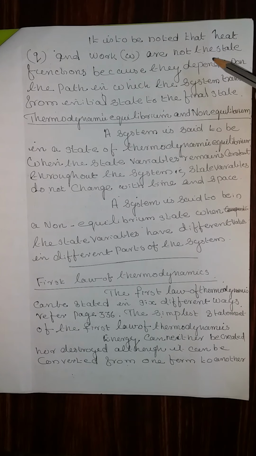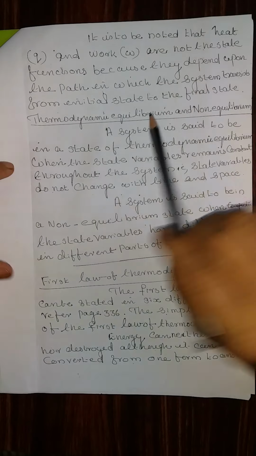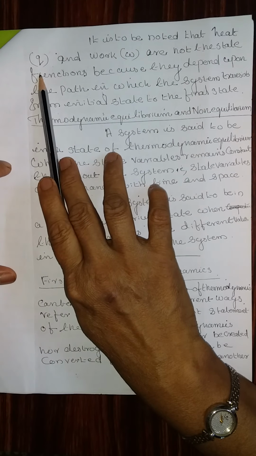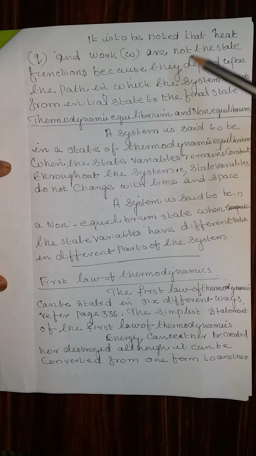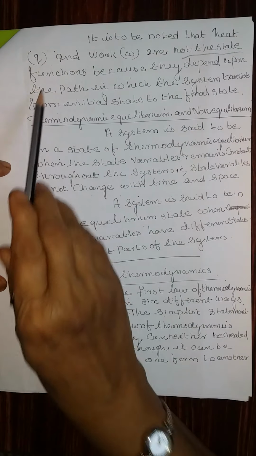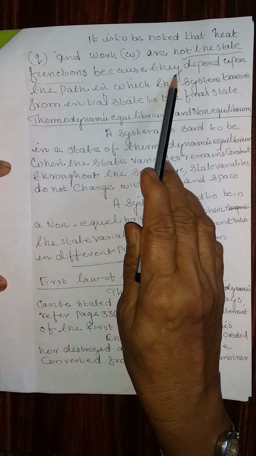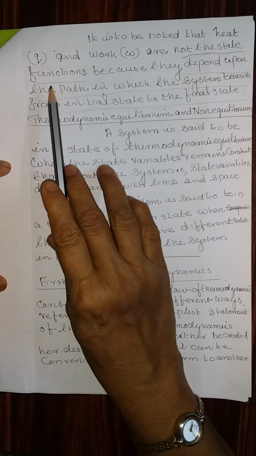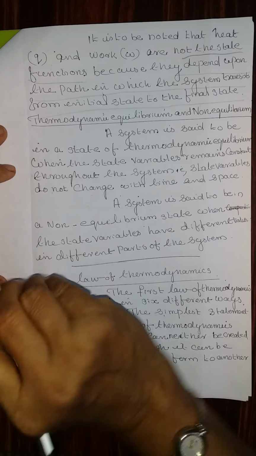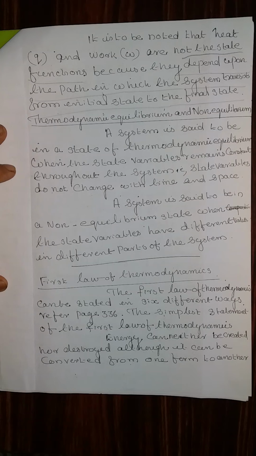We already know the terms heat and work, but it is to be noted that heat, which is represented by Q, and the work, which is represented by W, are not state functions because they depend upon the path in which the system transits from the initial state to the final state. That means we already studied certain properties which depend only on the initial state and final state. They are called state variables. But this Q and W are not state variables.